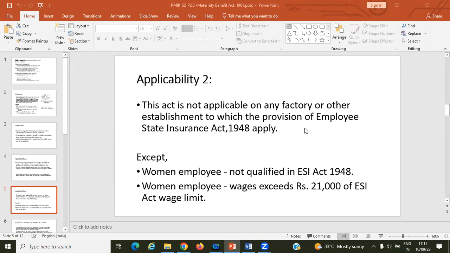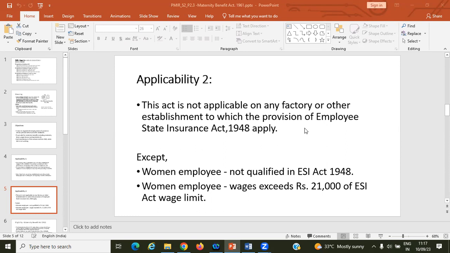There is a condition. This act is not applicable on any factory or other establishment to which the provisions of the Employees State Insurance Act 1948 apply. So the same employee will be benefited under that act. If they are covered under that act, we already discussed this point. If someone is covered under one act, then the other act is not applicable. So that condition is there.